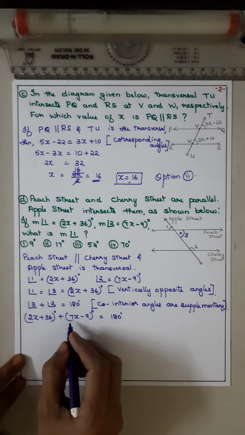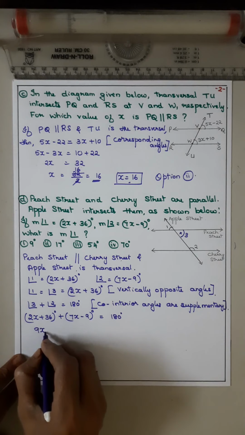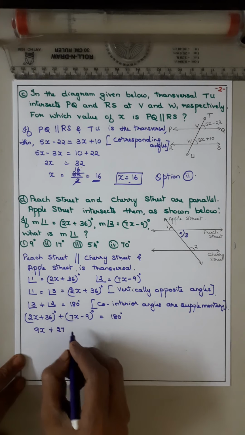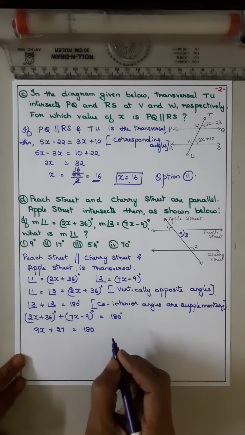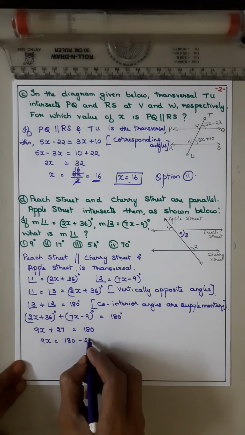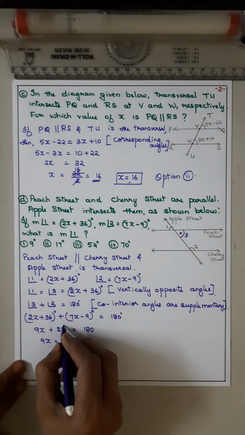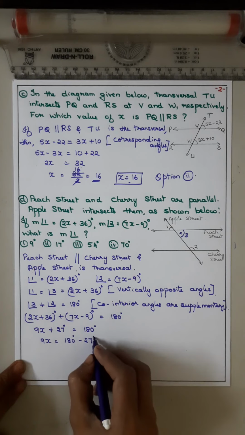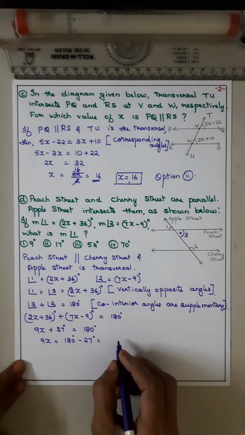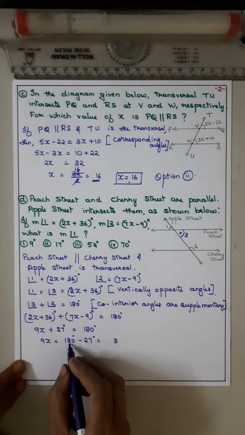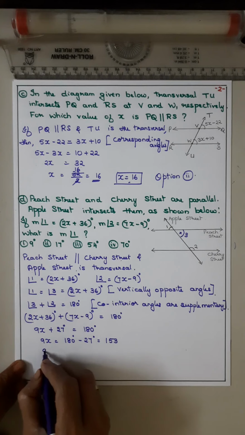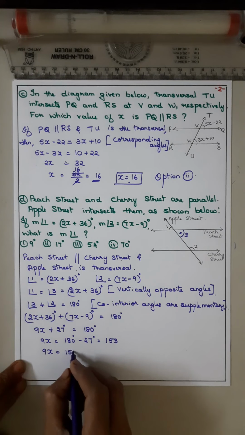So 2x plus 7x is 9x. 36 minus 9 is plus 27, equal to 180. Now 9x is equal to 180 minus 27. Okay, put degrees. That is 9x. How much did you get? 10 minus 7 is 3. And here it is 7. 7 minus 2 is 5 and 1. So 9x is equal to 153.